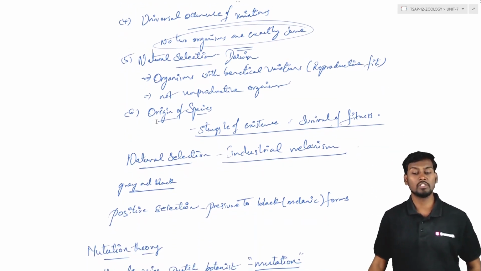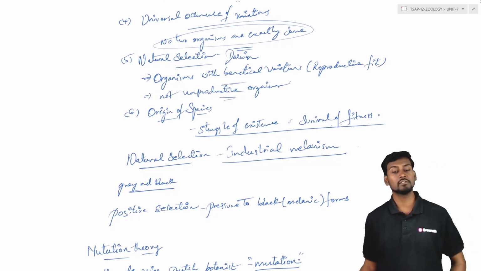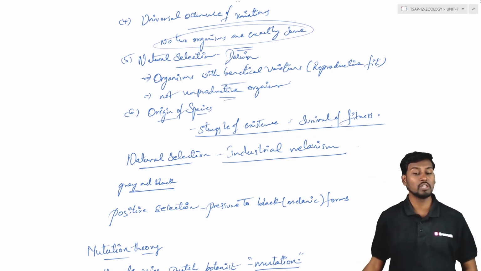So next one is about Darwin's selection. In the case of Darwin's selection, in the last step he is explaining about the organisms which have the beneficial variation.